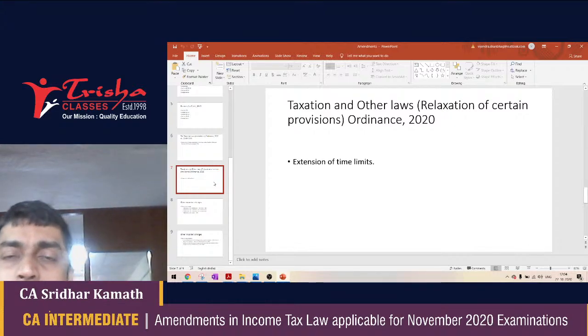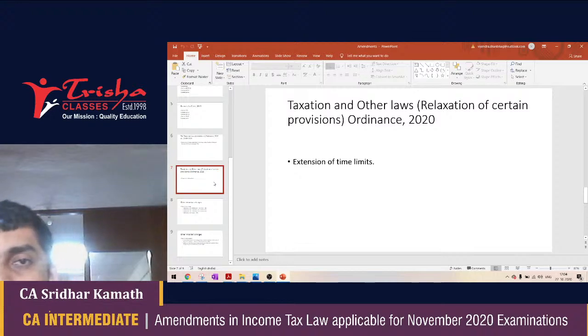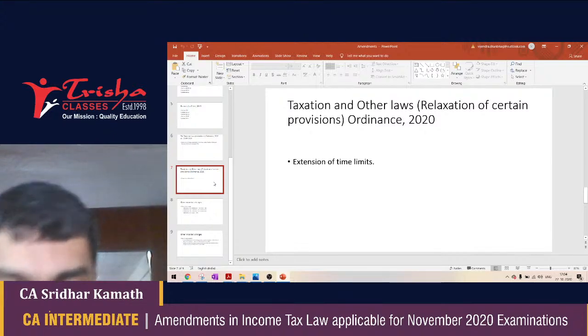But considering the lockdown imposed by Corona, considering the general hardship caused to people due to the lockdown imposed, a lot of time limits available in the law got extended. Okay, a lot of time limits available in the law got extended.